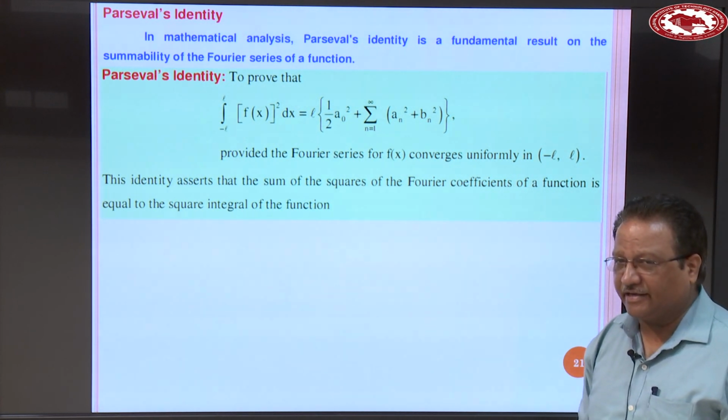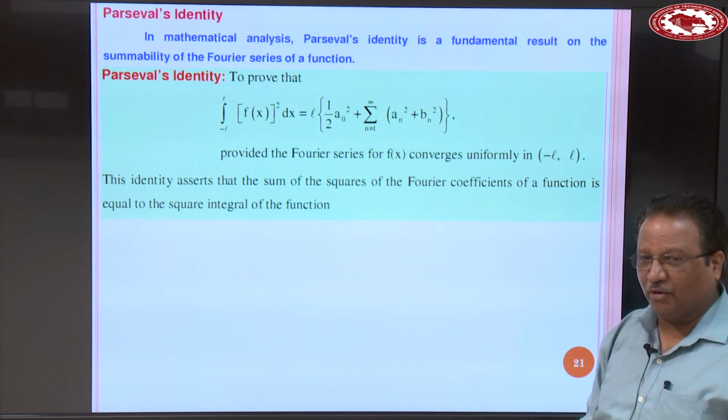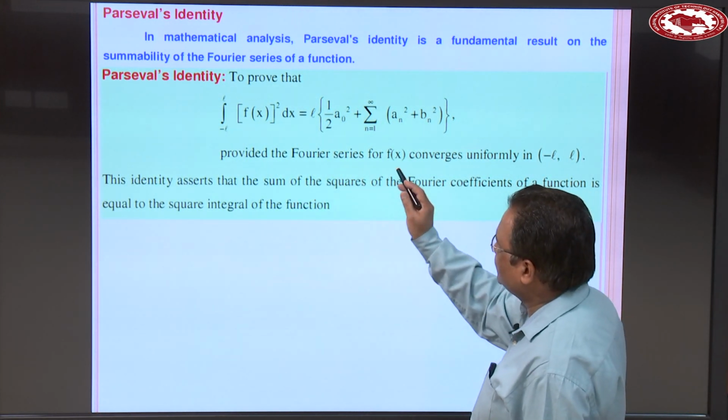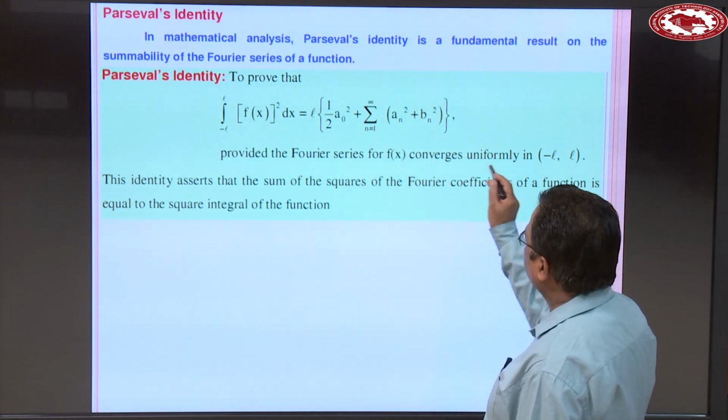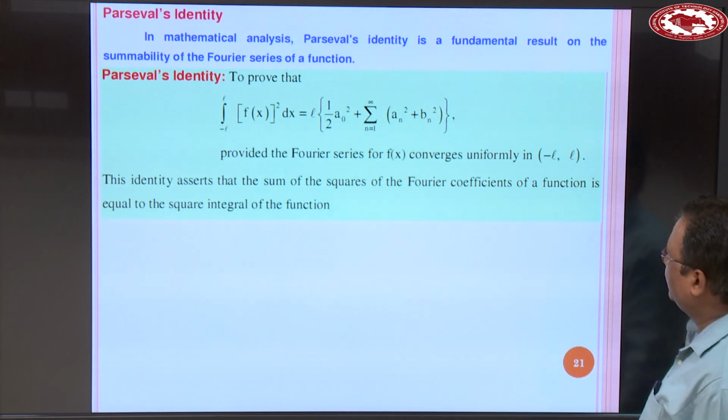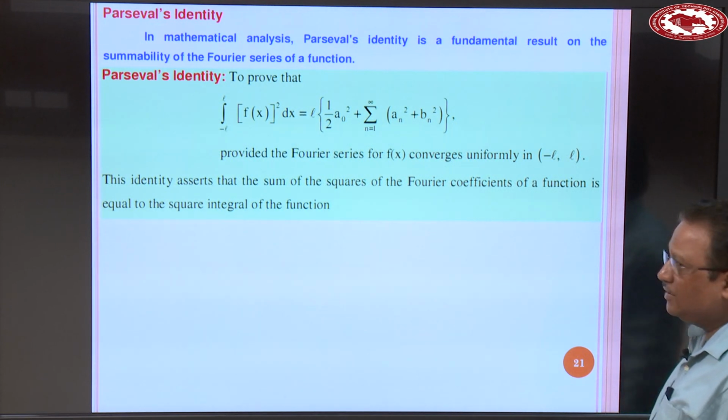So this identity is possible provided, very important, provided the Fourier series for f(x) converges uniformly in the interval minus L to L.